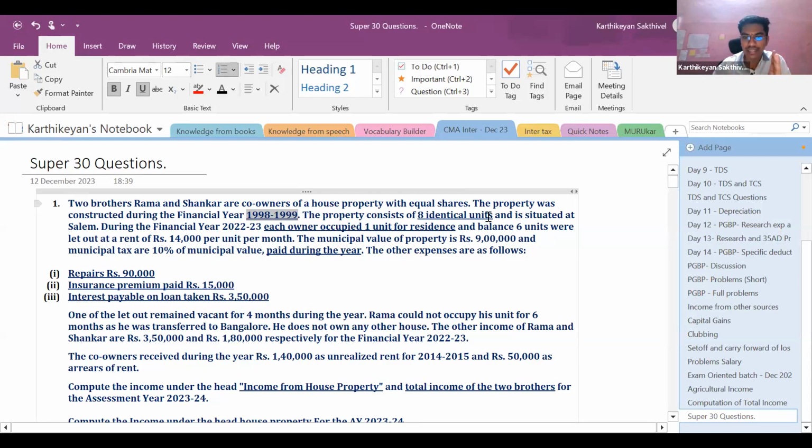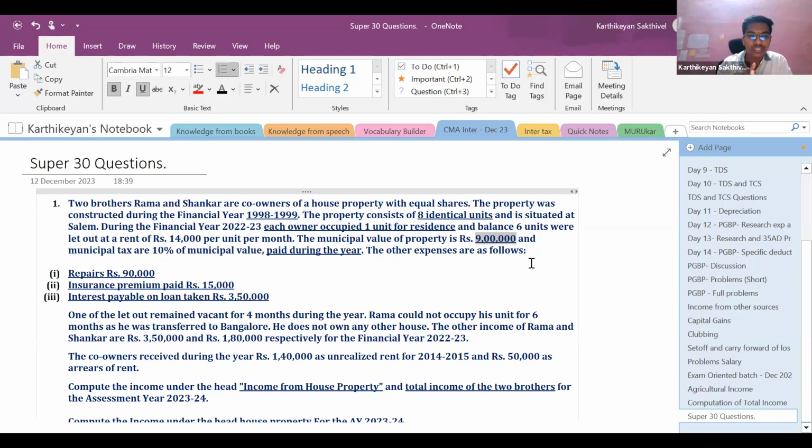Second point, there are 8 identical units and 2 are occupied. Each owner occupied 1 unit for residence, and 6 units are let out. So totally 2 self-occupied properties and 6 let out properties, right? So per month rent is 14,000. The municipal value is 9 lakhs and municipal taxes are 10% of municipal value. And this municipal value is for the entire property, correct? Because this is a single property having multiple units. Basically, it is like flats having 8 identical units.